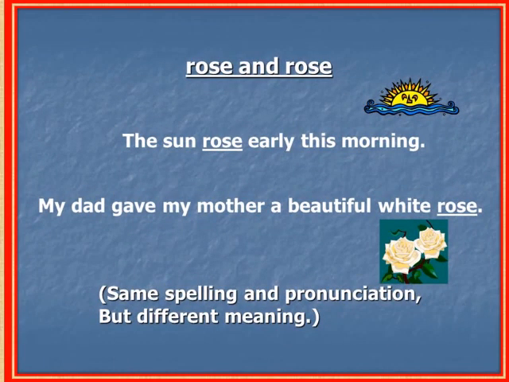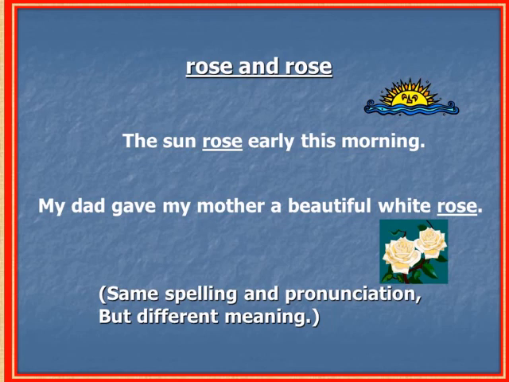Rose and rose. The sun rose early this morning. Here the word rose is the past tense of the word rise. My dad gave my mother a beautiful white rose. Here the word rose is name of a flower.